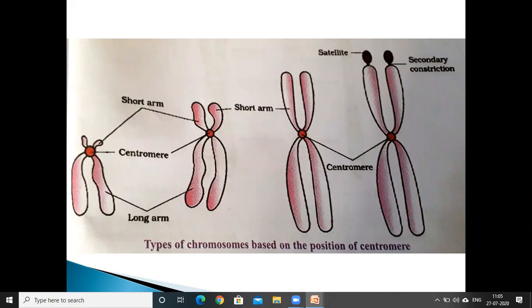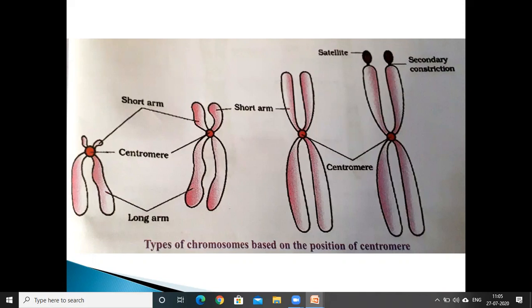The second picture is acrocentric. In this type, the centromere is subterminal. In telocentric, the centromere is terminal, and in acrocentric, the centromere is subterminal, or located near the tip.